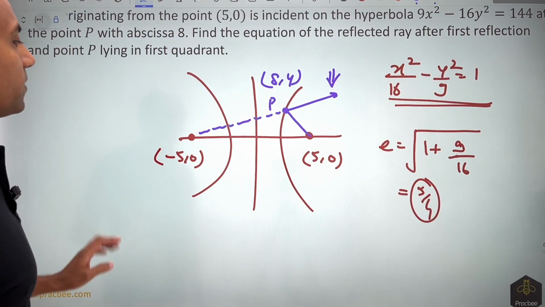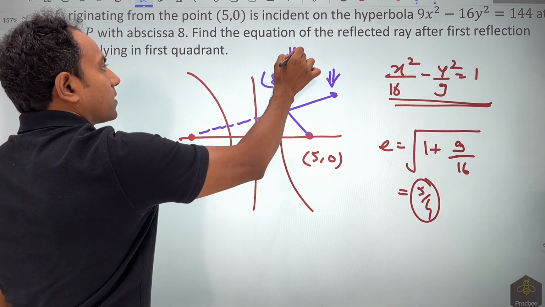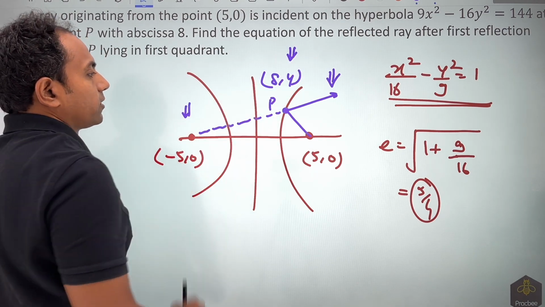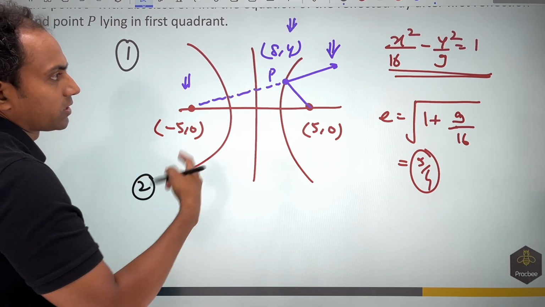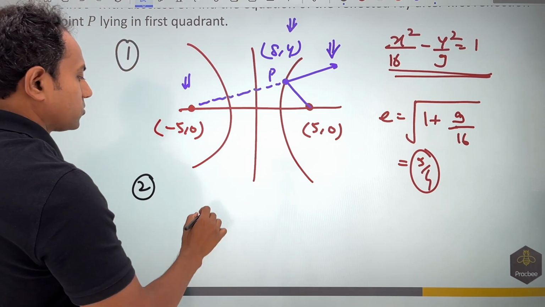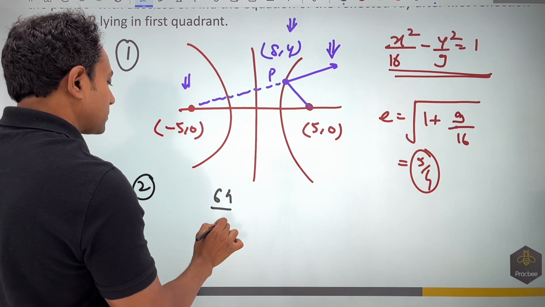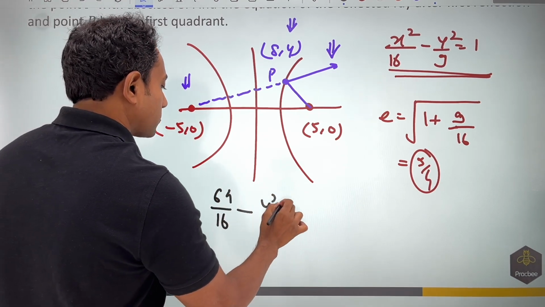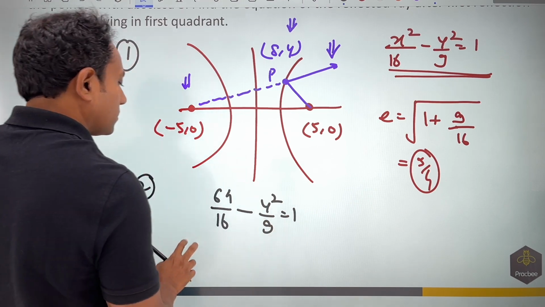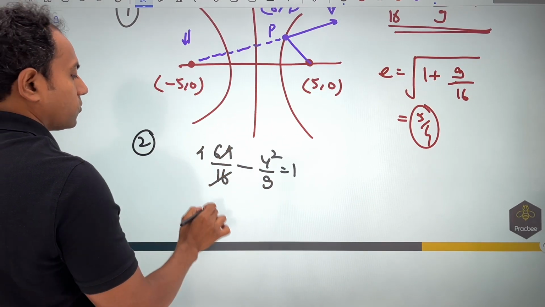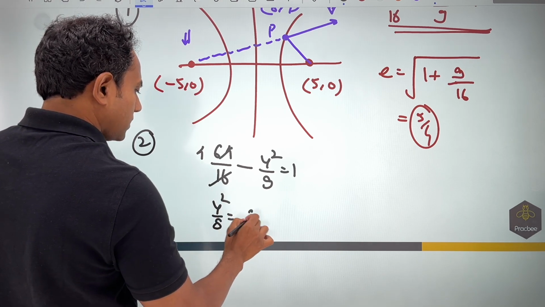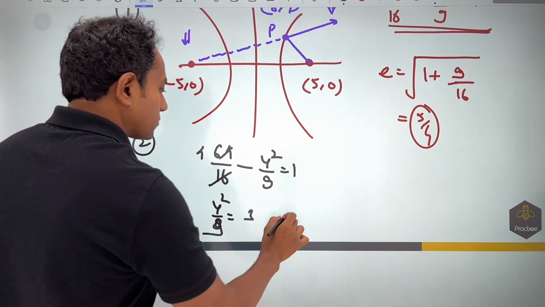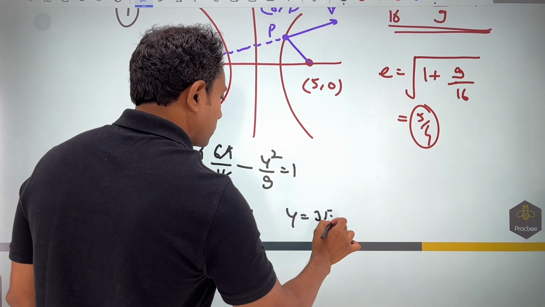So now you can see that if I could somehow find this value of y, then I have got 2 points, and using 2-point form I can write the equation of the reflected ray. In the second part, I will put it in the equation of the hyperbola. So this will become 64 by 16 minus y square by 9 is equal to 1. If I divide this, it becomes 4. So y square by 9 is equal to 3. So the value of y comes out to be 3 root 3.